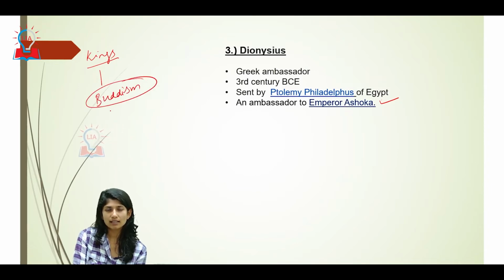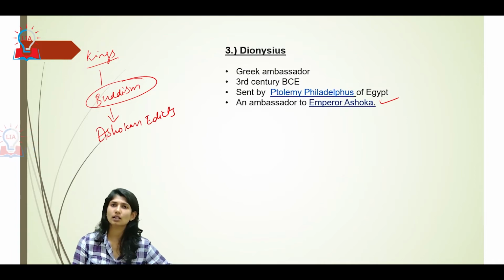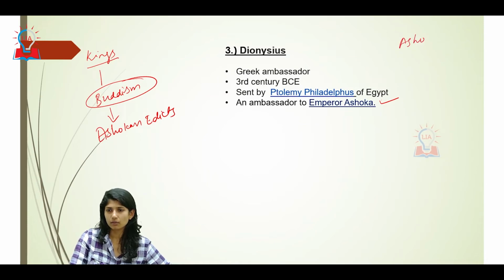That has even been mentioned in the Ashokan edicts. So one thing that was served by their visit is that Buddhism further spread.